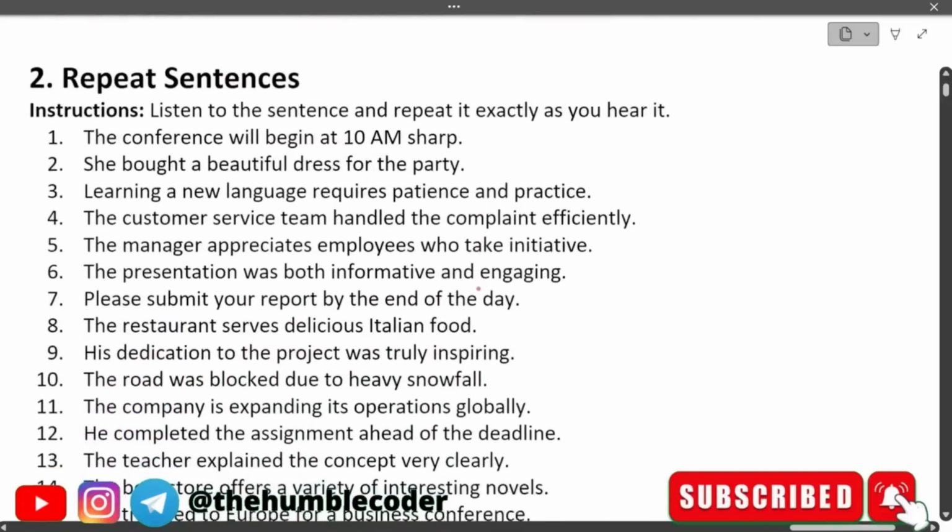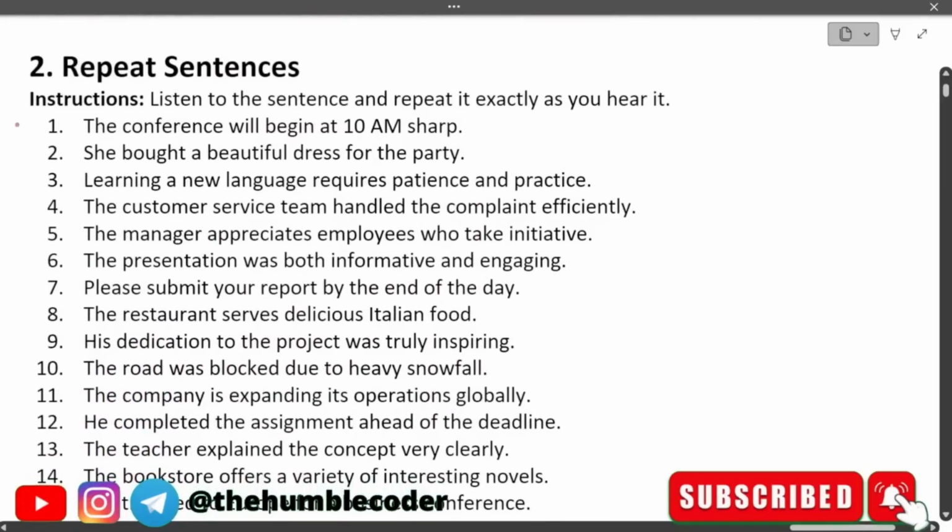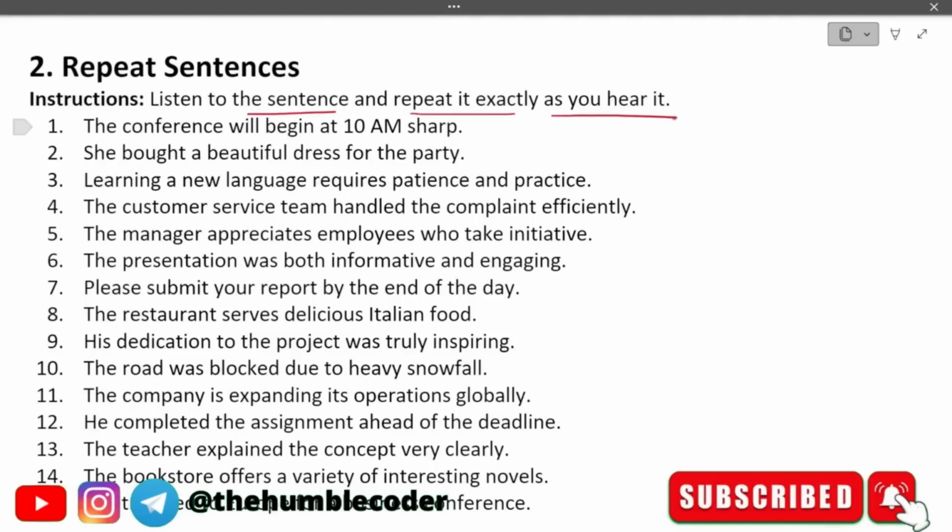Let's now move on to the second type of questions, wherein you need to listen to the sentences and repeat exactly what you hear. Now, how we can practice this kind of question is, you just listen, don't read the sentences when I'm reading. I'm going to read first and then you pause the video and repeat it. The main aim of these questions is to test how good your listening practice is. You have to understand whether you are even able to listen to it in one go or not, because you won't get a second chance, that is for sure.